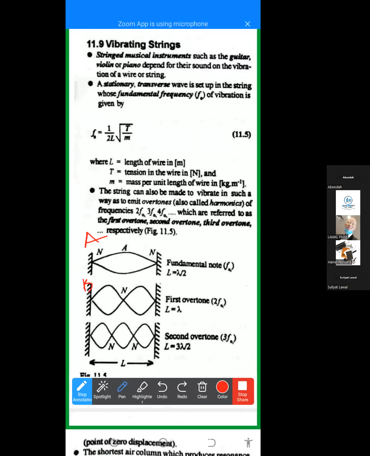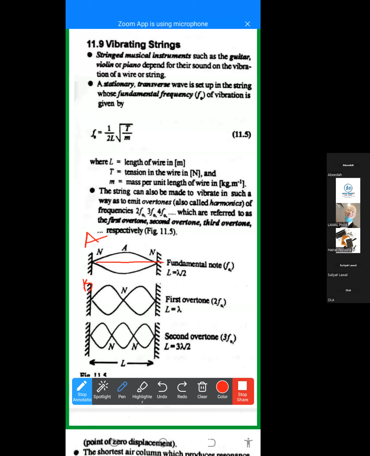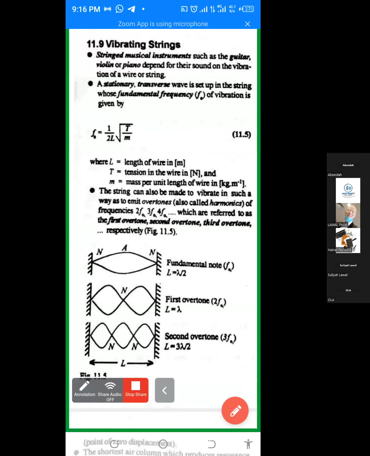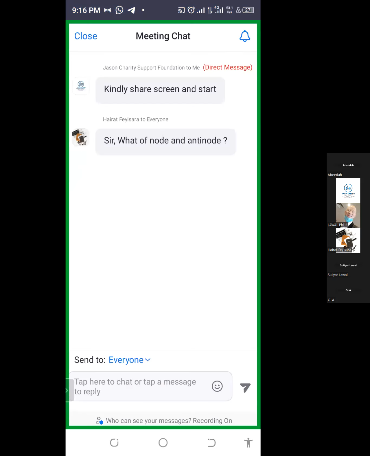The length of the... Excuse me, sir. Yes, go ahead. I have a question in the chat. You don't respond to my question, sir. Oh, good, because I'm focusing on... let me quickly go to that. Let me see. Let me pick the question. Sir, what of node and antinode? Yeah, okay. So let's quickly go there.